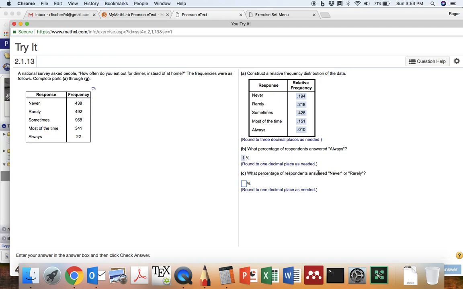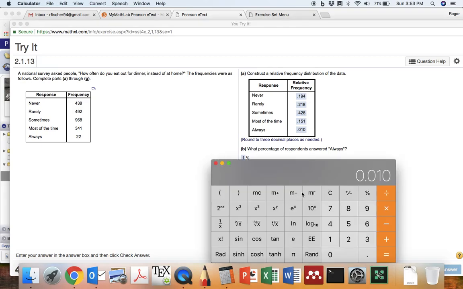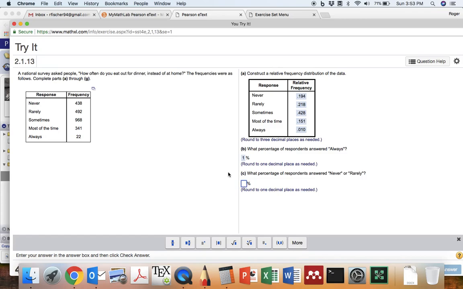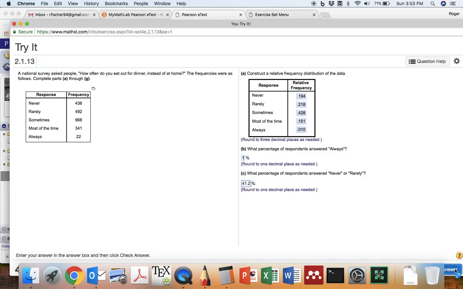Never or rarely. Now notice this is what percentage of respondents answered never or rarely. So we need to look at the sum of those two, 0.194 plus 0.218. Those are the people that responded never, and these are the people that responded rarely. Multiply by 100 to get 41.2%, and we want to go to 1 decimal place.